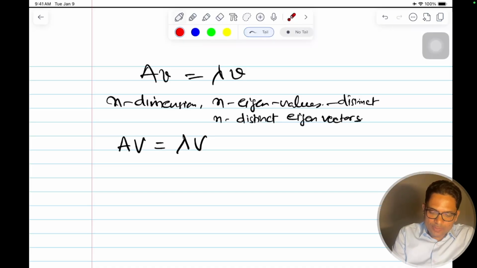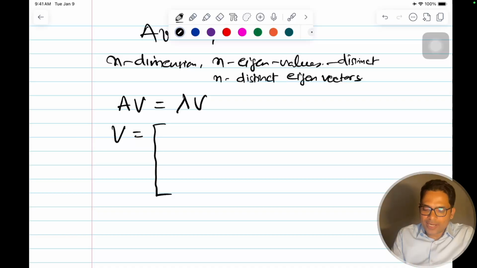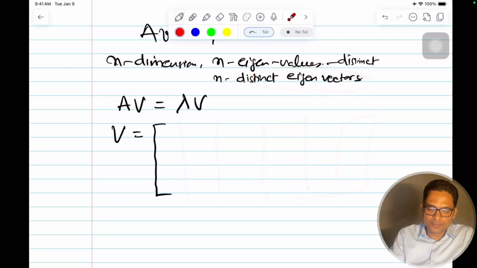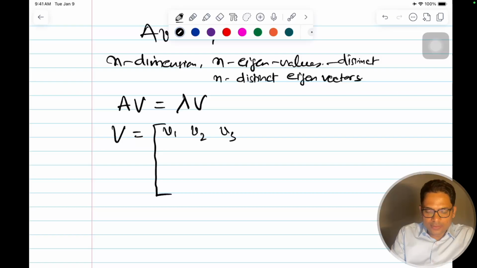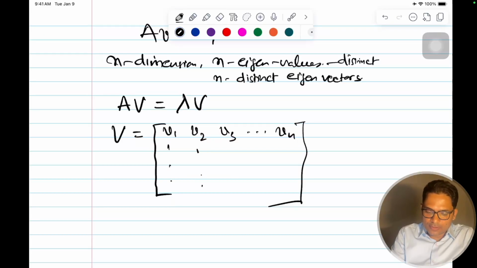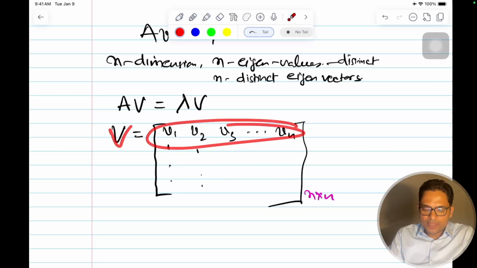So what am I saying? What is this capital V? It is nothing but all my eigenvectors combined together, and I have put them in as columns here. This is my eigenvector 1, eigenvector 2, eigenvector 3. So these are my eigenvectors, with all the entries of dimension n. This is n cross n. So I've combined all this together, and this is giving me the capital V.